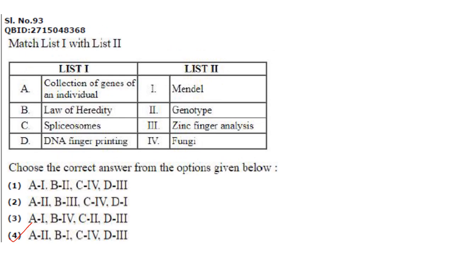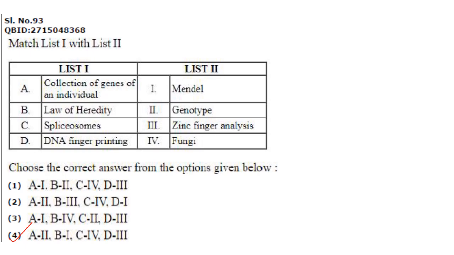Then next one. Collection of genes of an individual is called the genotype. A2. Law of heredity is Mendel. B1. So your answer comes out to be option 4. A2, B1, whereas in the second option it is A2 and B3, so that is not correct.